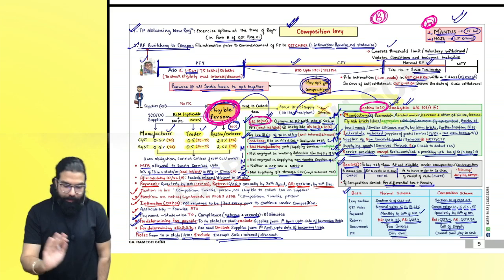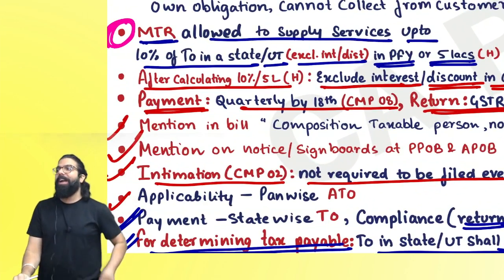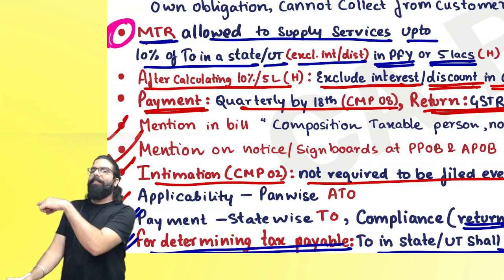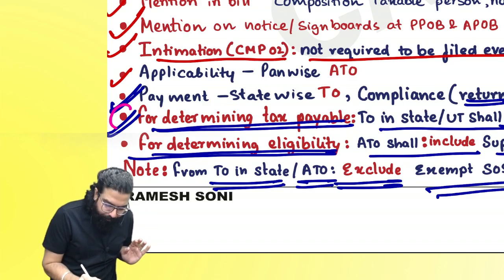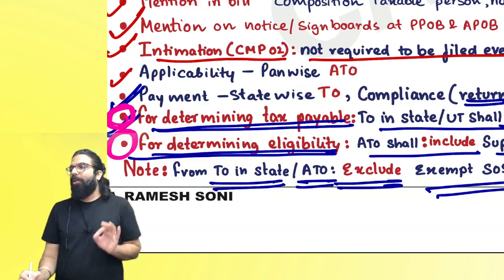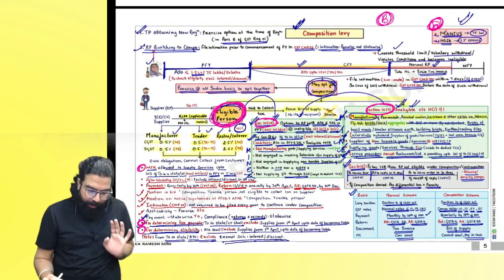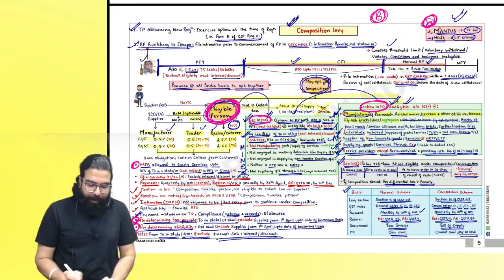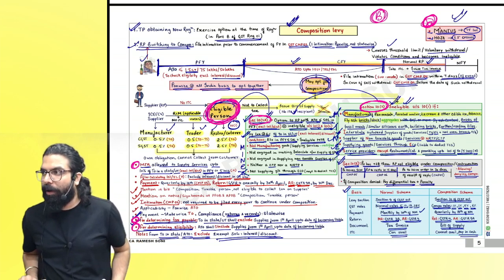Please remember the limits. And sir, this 10% wala point. MTR allowed to provide additional service how much? Last year का turnover का 10%. Okay? And this last 2 point. When you are checking how much tax you have to pay, and sir, when you are checking eligibility, these 2 points, please be careful. Are we clear, everyone? I feel this B graded chapter ka, these points which I have told you in pink are A graded topic. Are we clear, everyone?